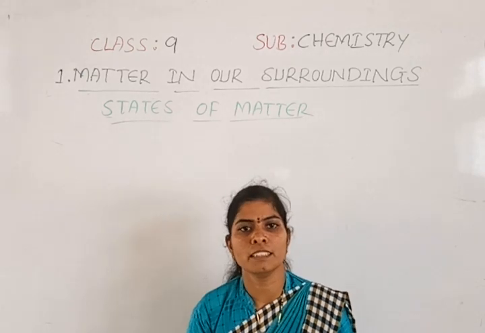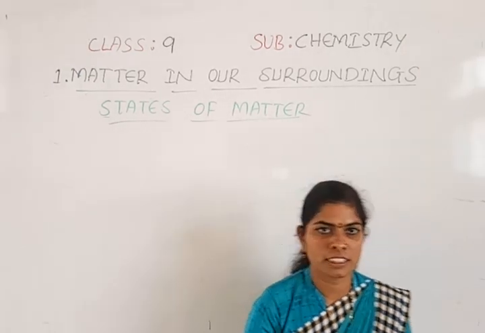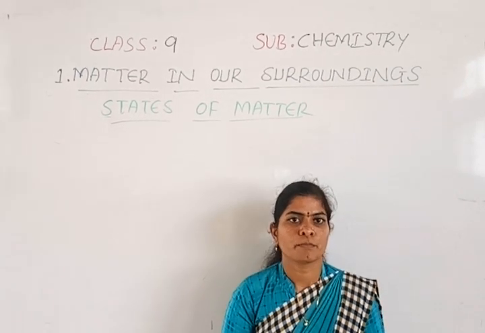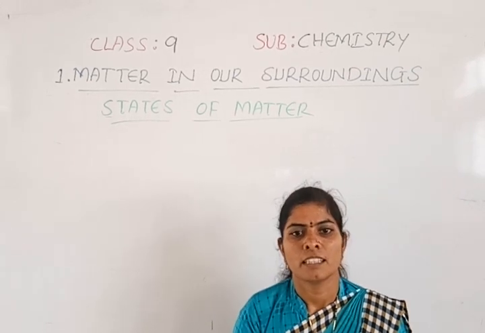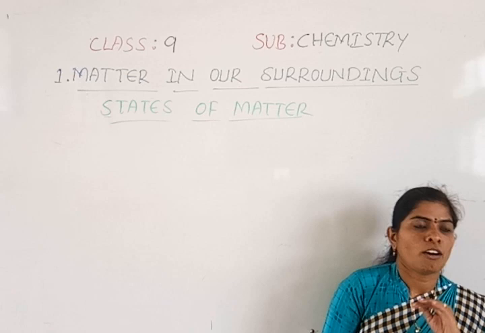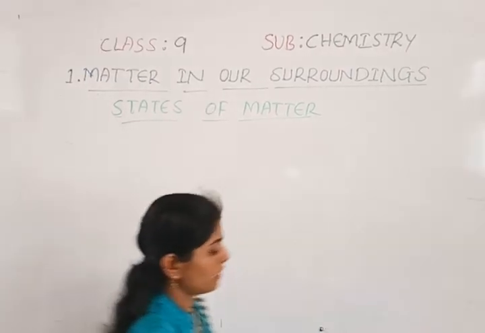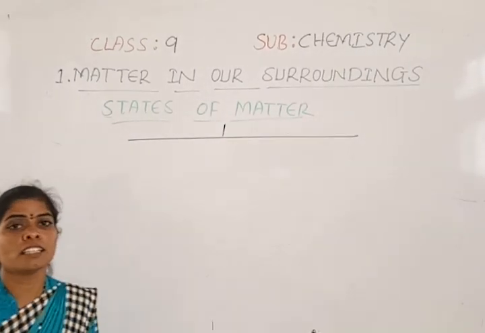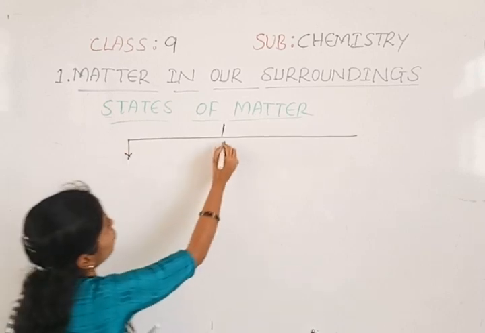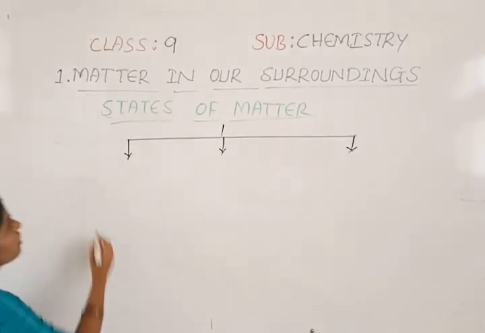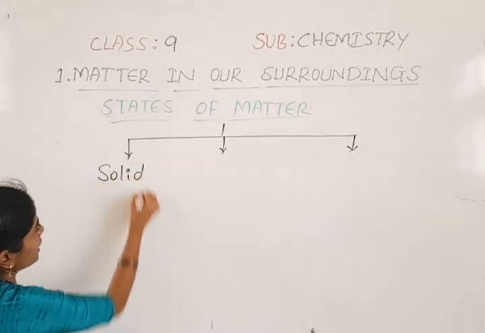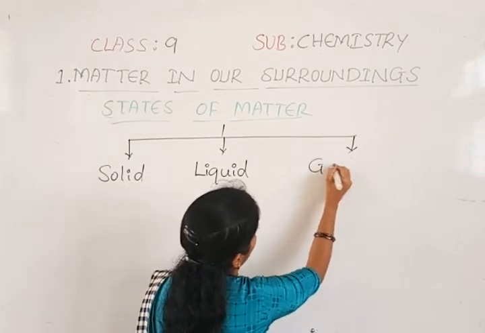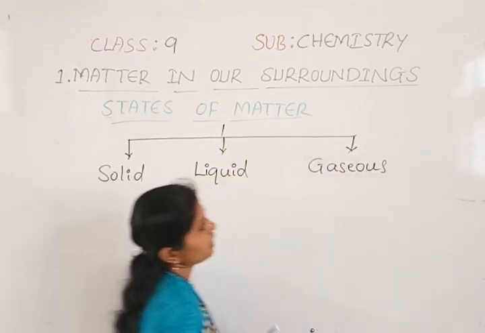Okay. So in the air, what is present? The oxygen, and you are all taking the oxygen in. So while we observe all these things, do we find that matter is present everywhere? Yes. And if we observe carefully, all this matter mainly occurs in three major states. So what are those three states of matter? One is solid, another is liquid, and the third is gaseous, or gas.